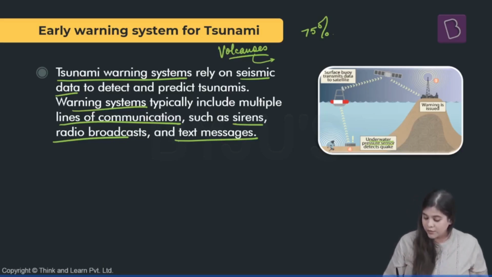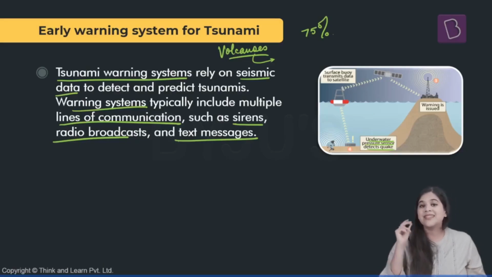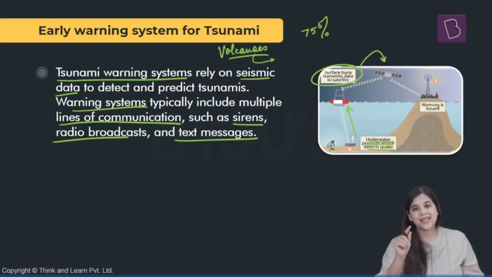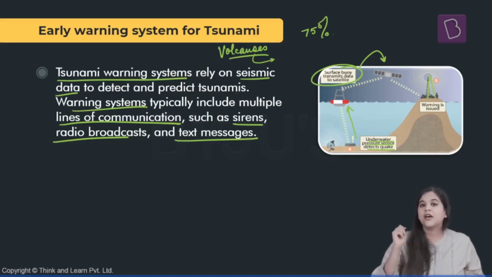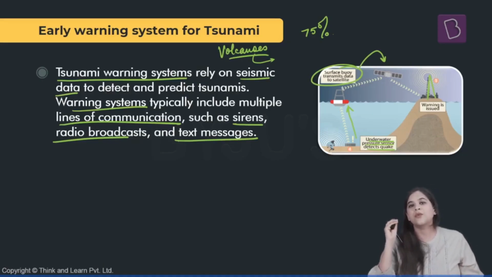So we have underwater pressure detectors that sense any quake. This information is sent to a surface buoy. Now these surface buoys send this information to a satellite, which then relays the information to the transmitters that are present on the land. And through these transmitters, the information is sent out to all the stakeholders.